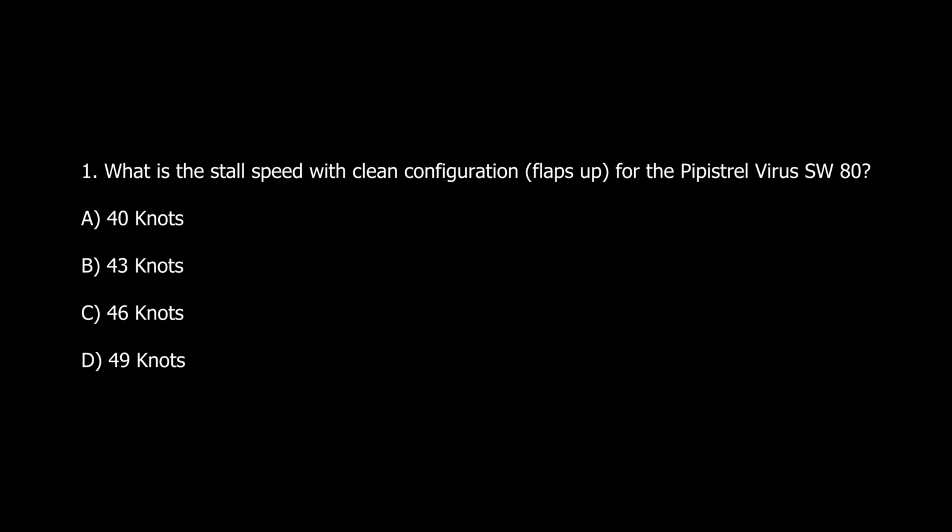Questions. Question number 1. What is the stall speed with clean configuration, flaps up, for the Pipistrel Virus SW-80? A. 40 knots. B. 43 knots. C. 46 knots. D. 49 knots.